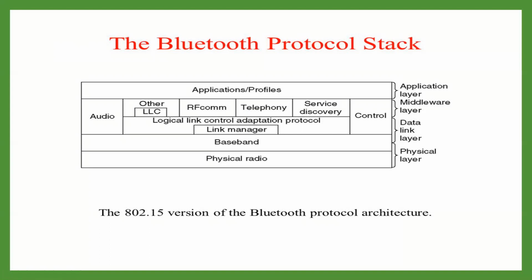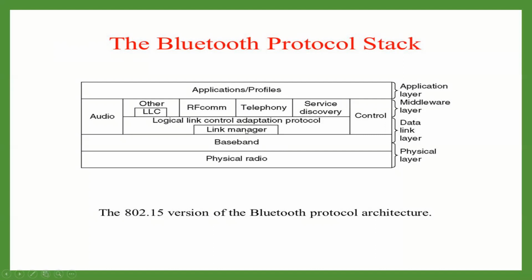If the structure is using the asynchronous connection-less services, then it will use the layer above, that is the logical link control and adaptation protocol, which is also called L2CAP. So this ACL link, the asynchronous connection-less link, is the one using L2CAP for data exchange, but the synchronous connection-oriented channel does not use this. You have to remember this one.